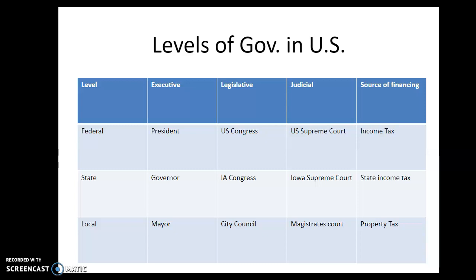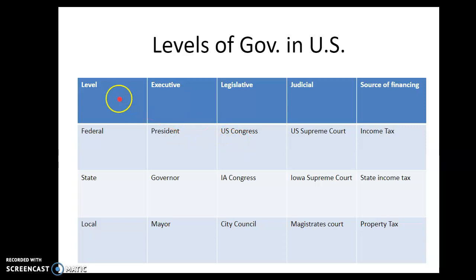So here are the levels of government. I do want you to know these. Here we have the federal government, okay? And again, federalism is where power is divided. Notice the power is divided between the federal, the state, and the local government. So we'll go through each one of these. The federal government, that's the President of the United States. Right now it's President Trump. President-elect Joe Biden will take over January 20th.